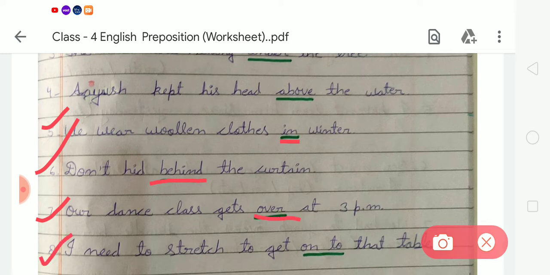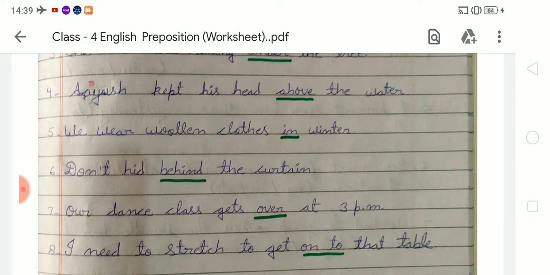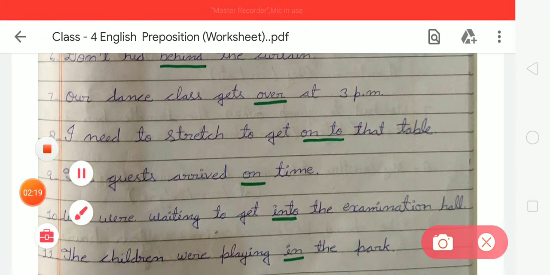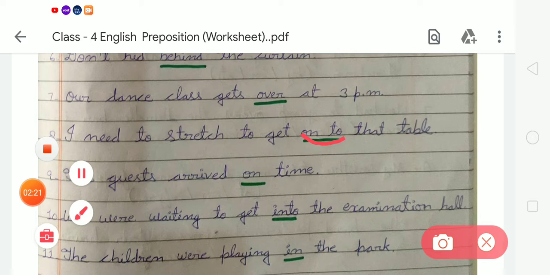In number 8, I need a stool to get onto that table. So we have to underline the word onto. Number 9 is the guest arrived on time. Here we have to underline the word on. Now next, number 10: we were waiting to get into the examination hall. Here is the word into, we have to underline.